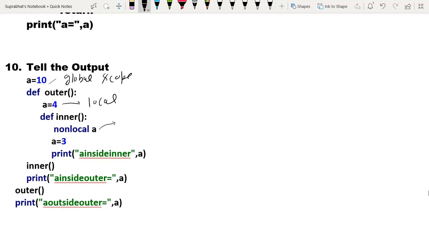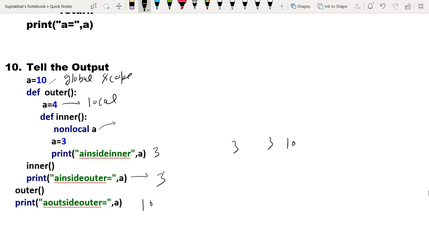What is the use of non-local? I already told you yesterday. So a equals to 3, then print a inside inner, then calling inner, it will print the value 3. Here I will print 3, here also this will print 3, and outside of outer it will print 10. So the output is 3 3 10.